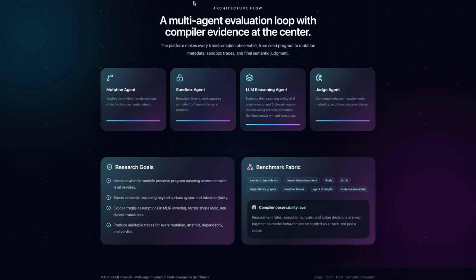We also designed the system such that every evaluation remains auditable. So, for every benchmark sample, we preserve mutation metadata, dependency graphs, execution traces, semantic labels, and reasoning outputs. This allows the framework to function more like a research infrastructure instead of just being a static dataset.